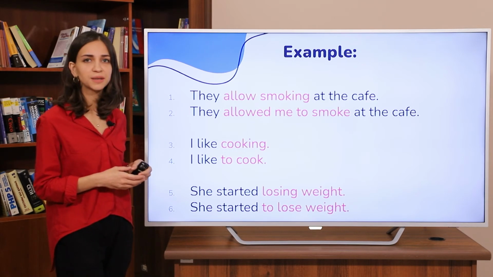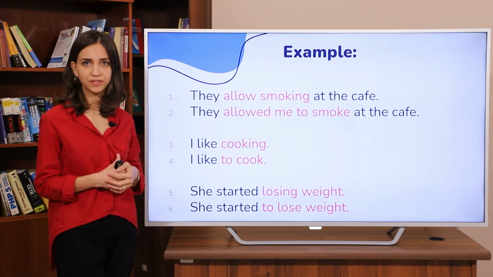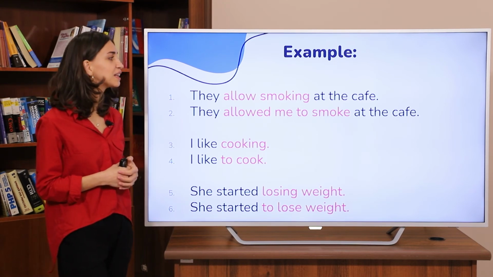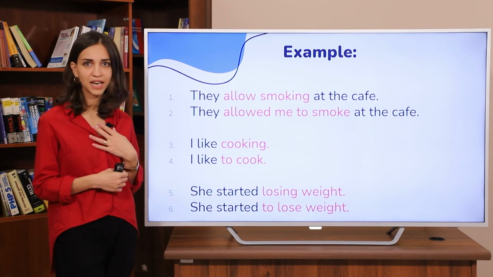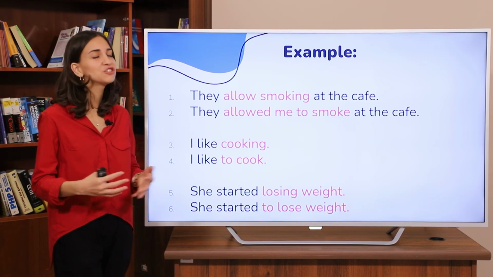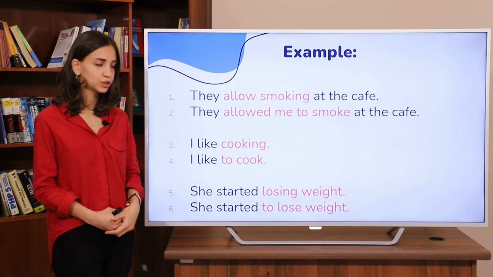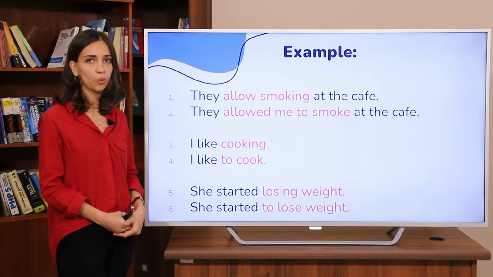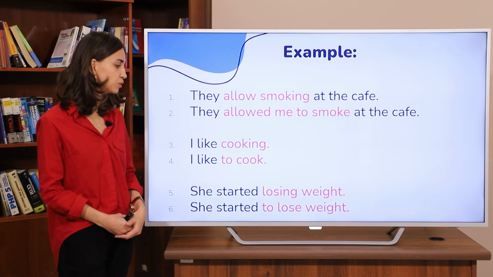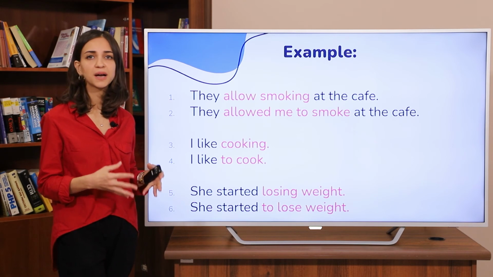So, let's look at the examples mentioned above. They allow smoking at the cafe. This is general. They allowed me to smoke at the cafe, and this is specific. I like cooking in general, yeah? That's why we use gerund. I like to cook. She started losing weight. She started to lose weight. So, to sum up, we can say that gerunds are used for general information, infinitives are used for specific information.